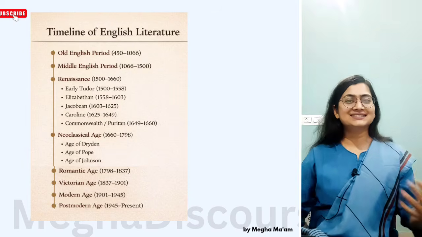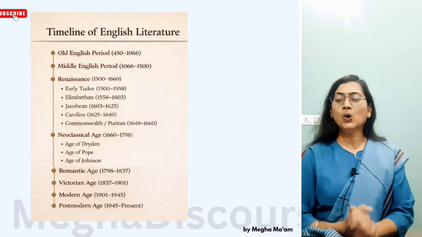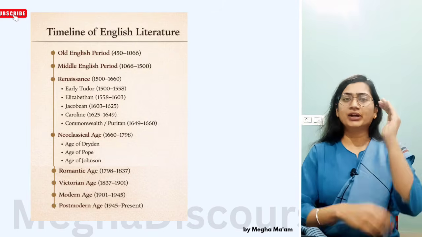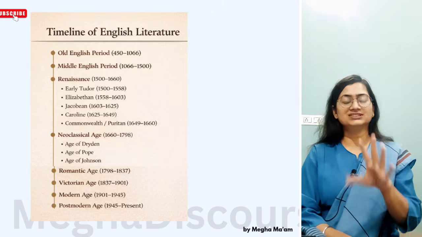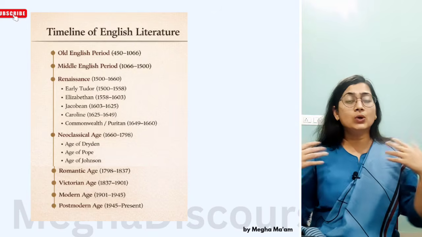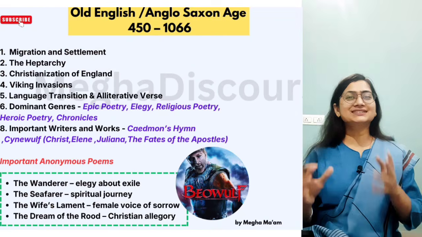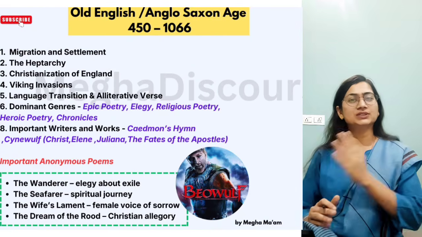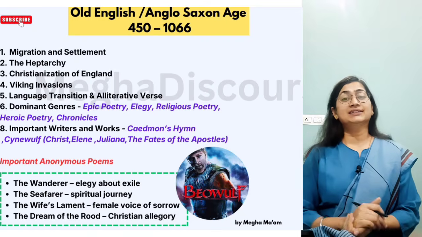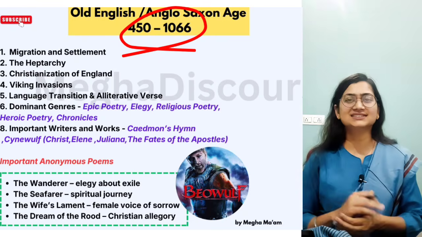So let us start with our foremost age, Old English, that is the Anglo-Saxon age. Whatever I have written on these slides, just read it again and again, recall it again, and the whole portion on history of English literature will be ready. So this is our first age, as you can see on the screen, the Anglo-Saxon age, or you can say the Old English age. The time period of this age is 450 to 1066.